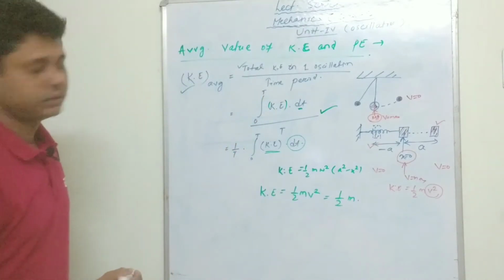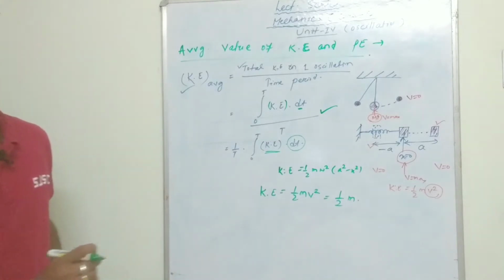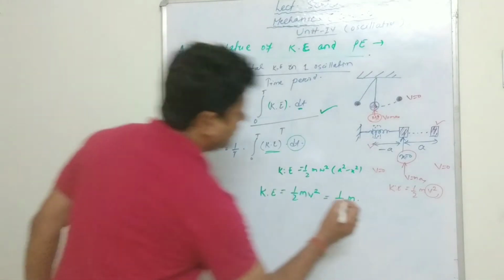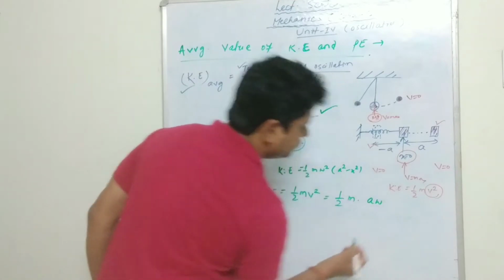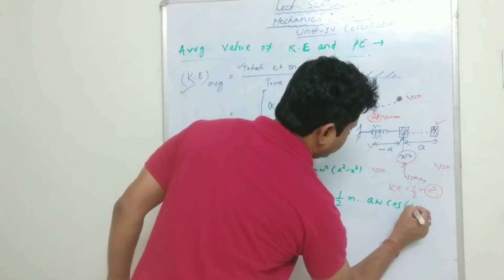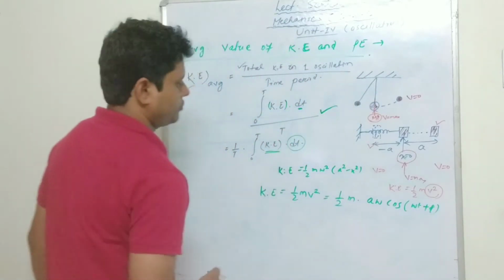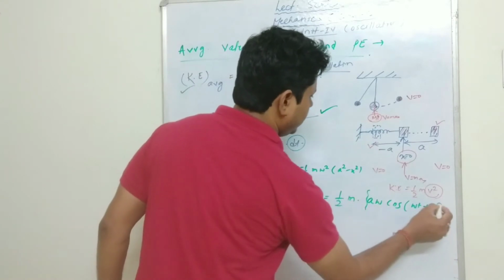The v value is a omega cos omega t plus phi, and its square.